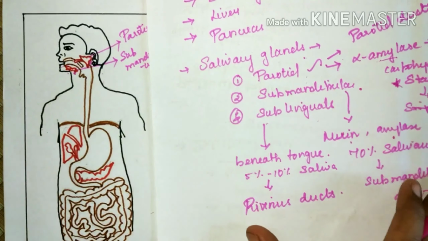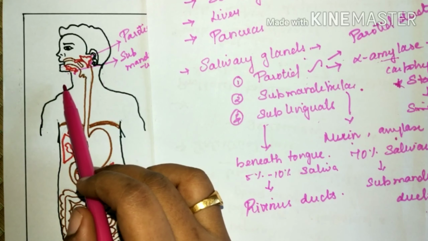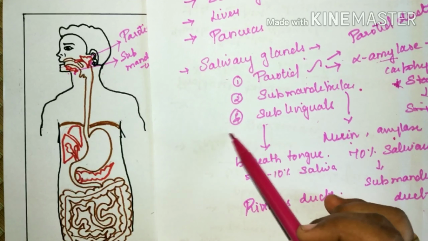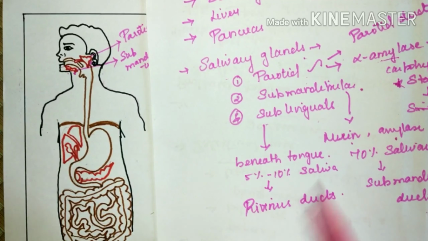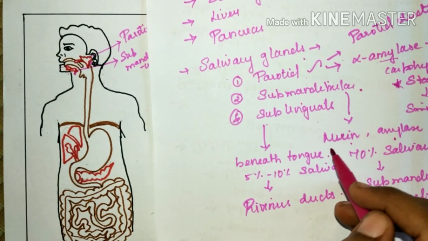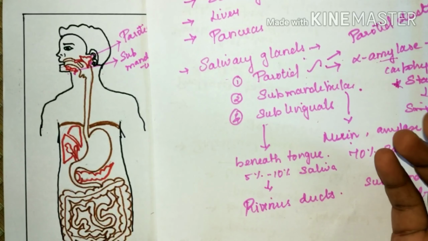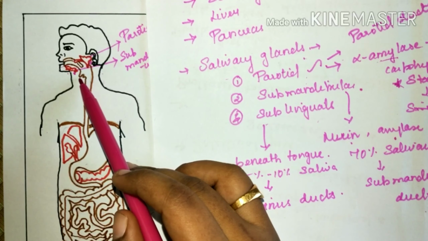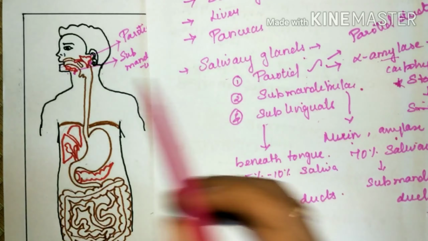So this is all about the salivary glands, which are present in the oral cavity. Not only 3 salivary glands are present; these are the major salivary glands. Other than these, there are hundreds to thousands of minor salivary glands, found scattered all over the buccal cavity, under the palate and near the pharynx.